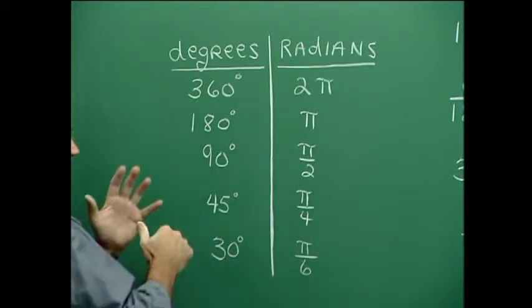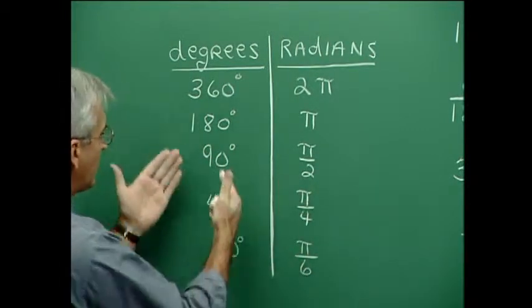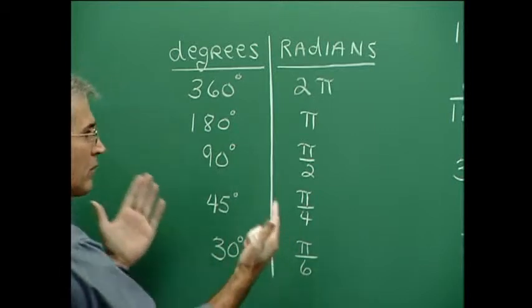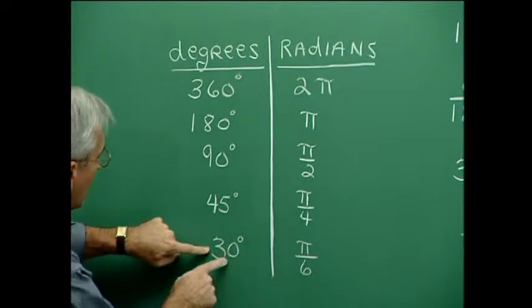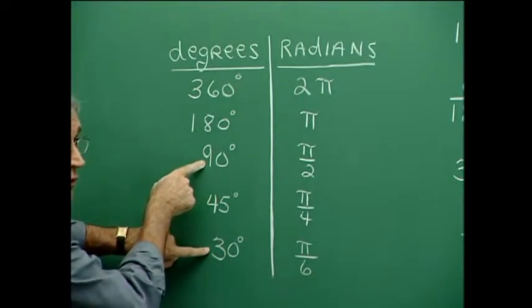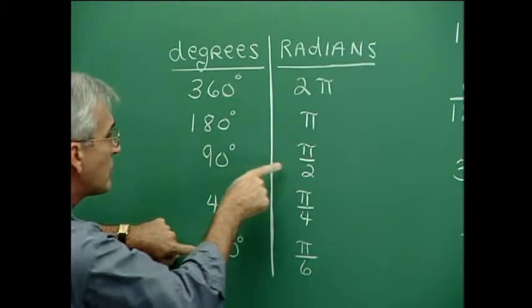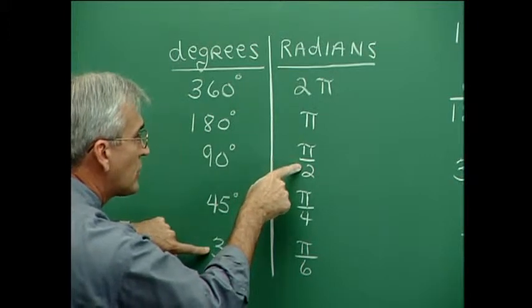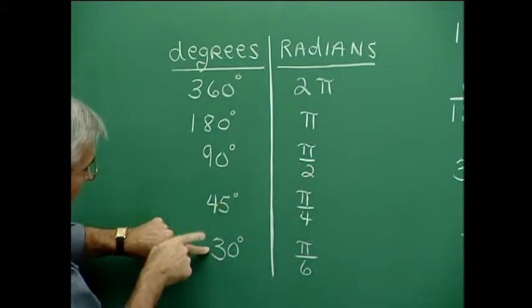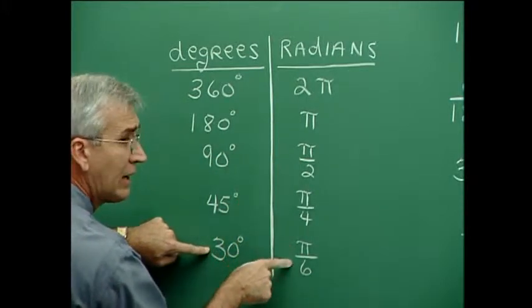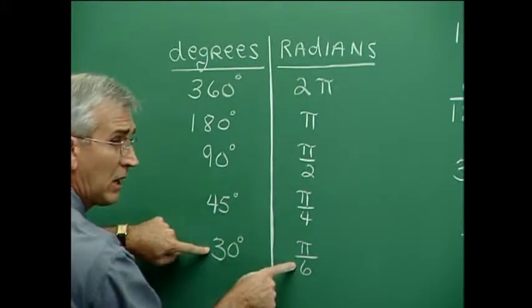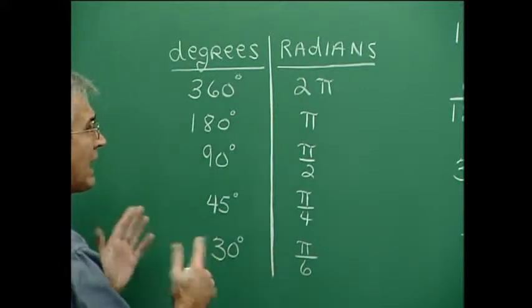You see, and if we want to make a conversion from one to the other, then we could think, well, like 30 degrees. What's 30 degrees in radians? Well, 30 degrees is 1/3 of 90 degrees. And 90 degrees is equal to pi over 2. So if 1/3 of 90 degrees is 30 degrees, then 1/3 of pi over 2 must be the equivalent in radians. So 1/3 of pi over 2 is pi over 6. See, so that's one way to get at a conversion.